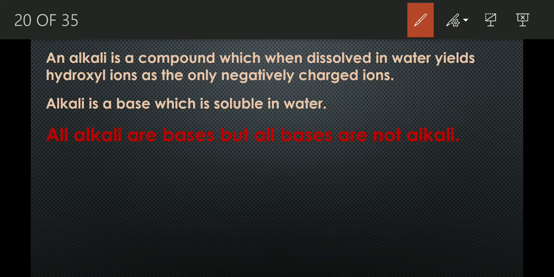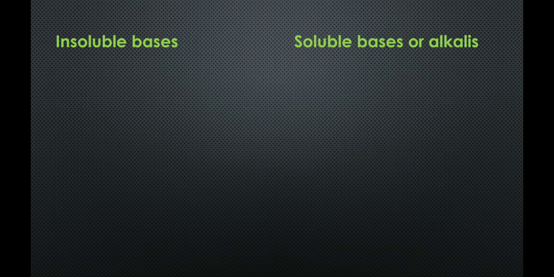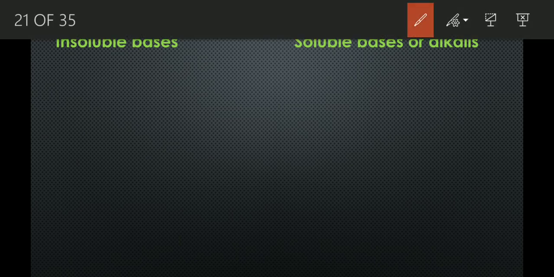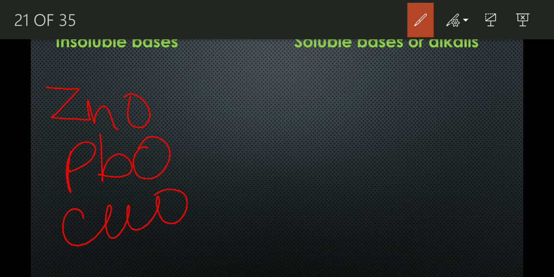Here we will know that all alkalis are bases. Alkalis are the bases that are soluble in water, but all bases are not alkalis because there are a few bases which are insoluble in water. Let's see. There are a few bases which are insoluble in water like zinc oxide, then lead oxide, copper oxide, copper hydroxide also, then lead hydroxide is also there. These are a few examples.